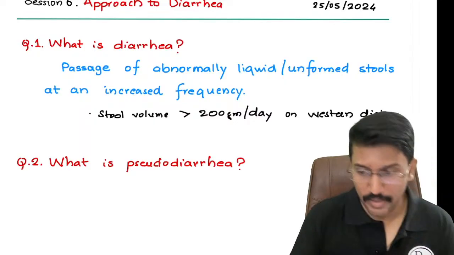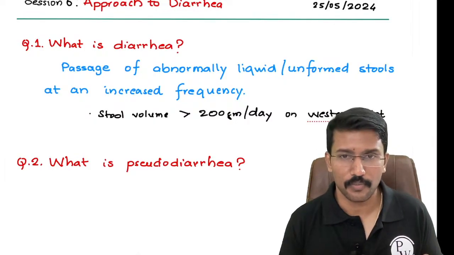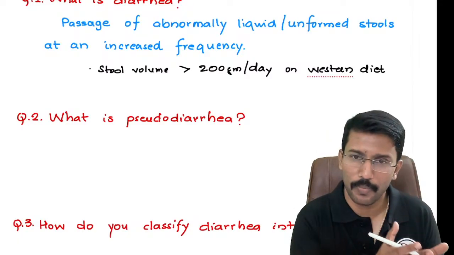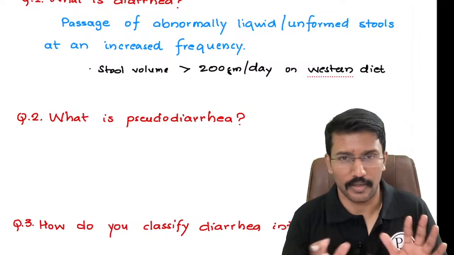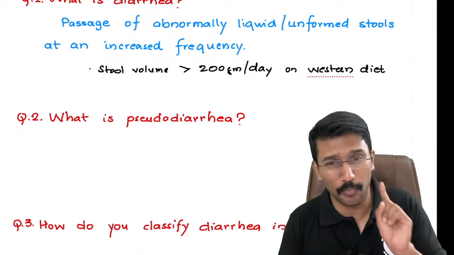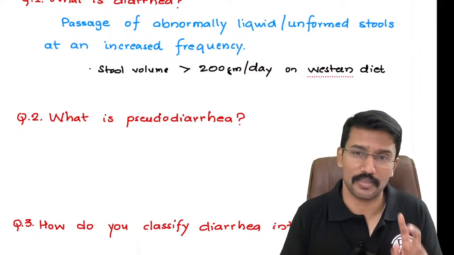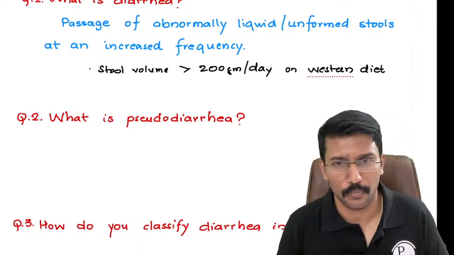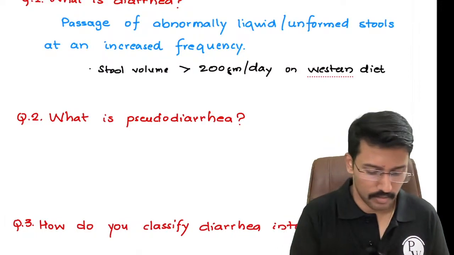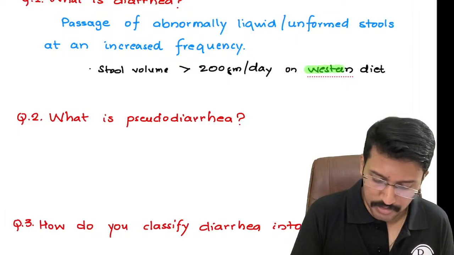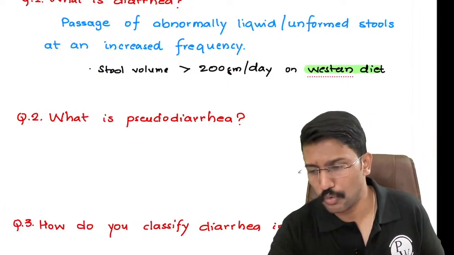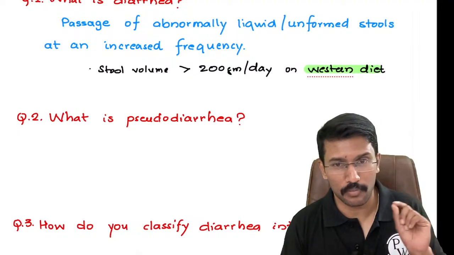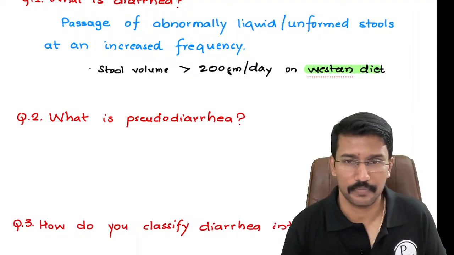Right now, when I bring this weight into the picture, it doesn't matter about the frequency or the quantity. It has to be more than 200 grams per day, whether you pass that in one go or in four or five go, it will all be counted as diarrhea. But please remember, here the book specifically mentions Western diet. Now you should tell me what should be the cutoff to call it diarrhea for patients on an Indian diet.